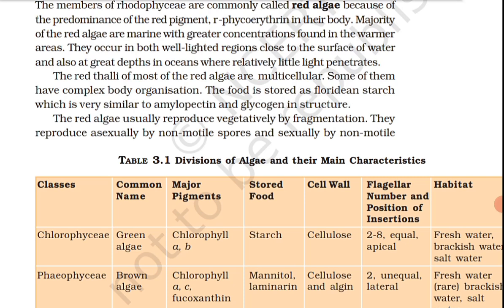Mosses, we are going to read. The predominant stage of the life cycle of the moss is the gametophyte, which consists of two stages. The first stage is the protonema stage, which develops directly from a spore. It is a creeping, green, branched, and frequently filamentous stage. The second stage is the leafy stage, which develops from the secondary protonema as a lateral bud.